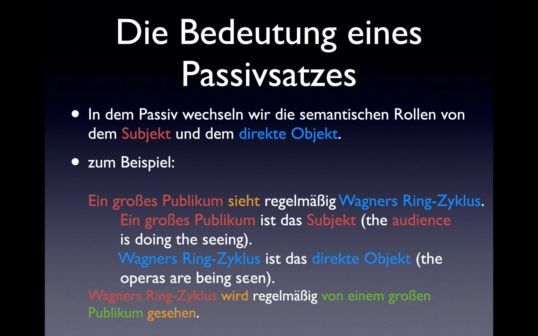So, the meaning of a passive sentence, die Bedeutung eines Passivsatzes, ist folgendes. In dem Passiv wechseln wir die semantischen Rollen von dem Subjekt und dem direkten Objekt. Das Beispiel war, ein großes Publikum ist das Subjekt, sieht regelmäßig Wagners Ringzyklus, das direkte Objekt, versus Wagners Ringzyklus, das ehemalige direkte Objekt, wird regelmäßig von einem großen Publikum gesehen.